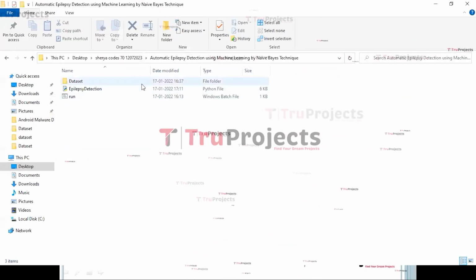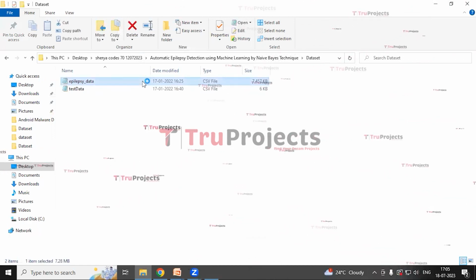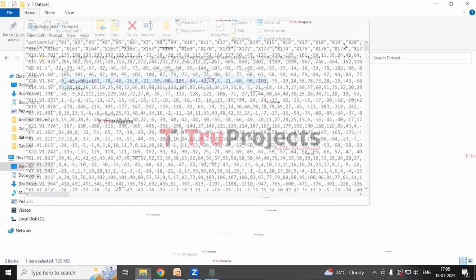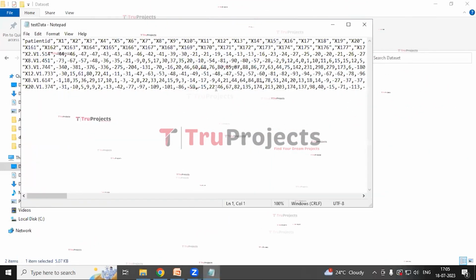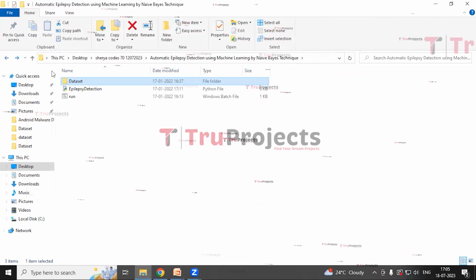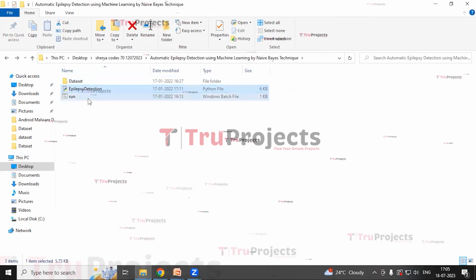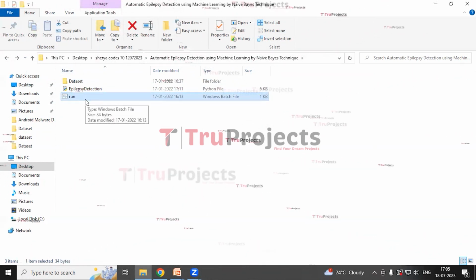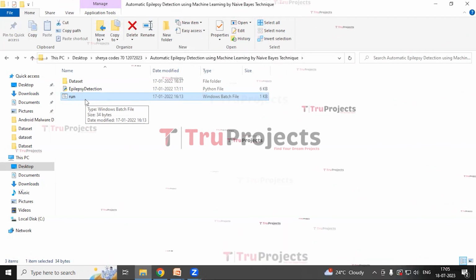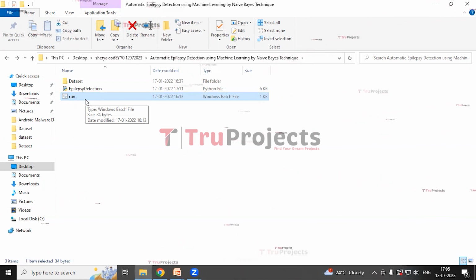To execute this project, first open the code folder. So this is the code folder. This file is the dataset file. This one is the main data. On this, we are going to build the algorithm. And on this dataset, we are going to test the algorithm. This is the main code file which contains the Python script in it. This is the run.bat file. Instead of executing the program in the command line interface, we created a Windows bat file to execute the project. So double click on it to execute the project.